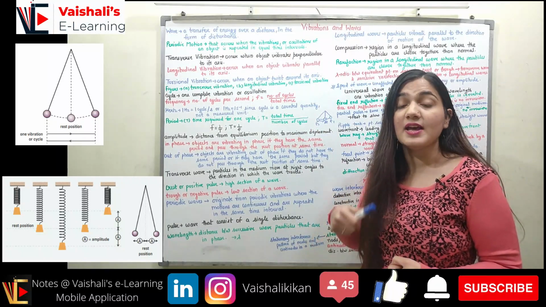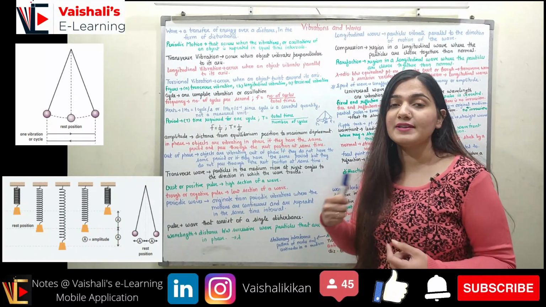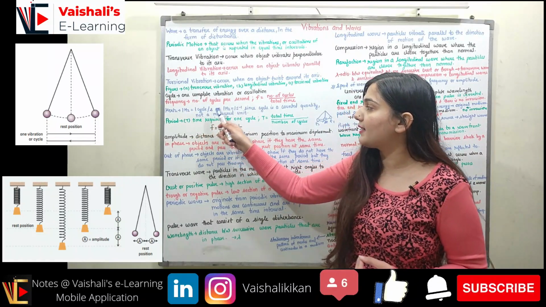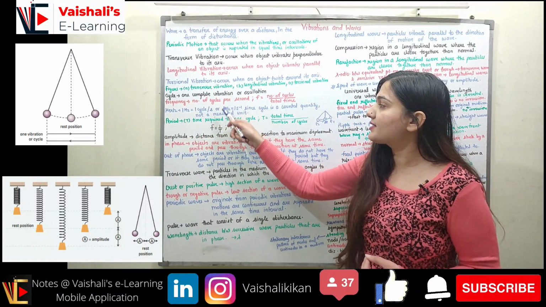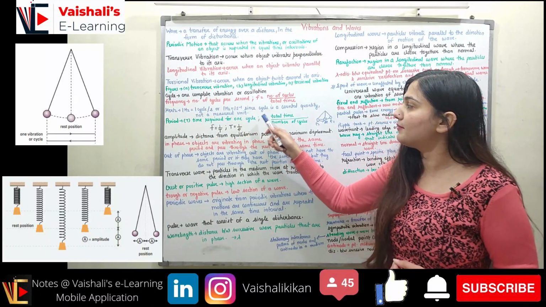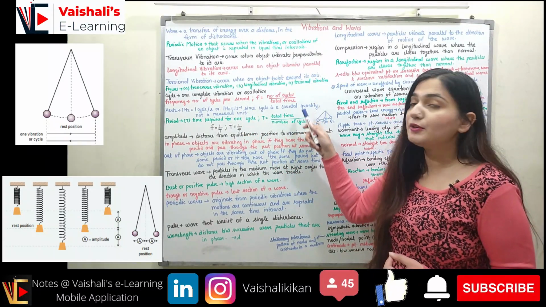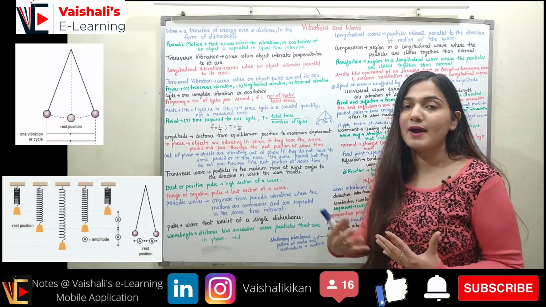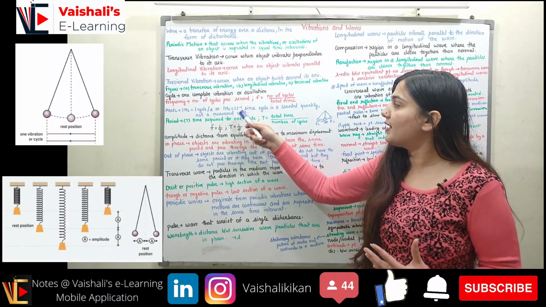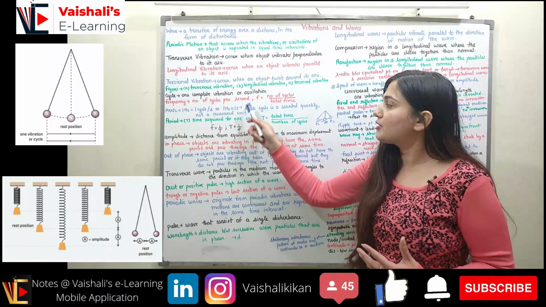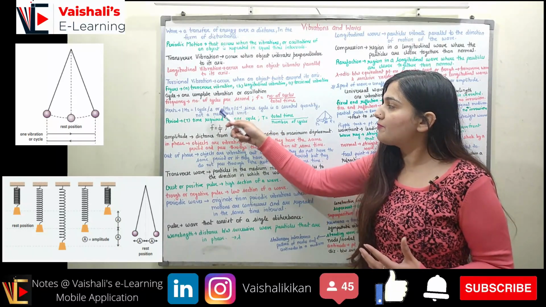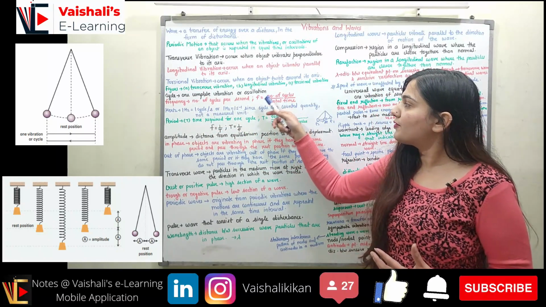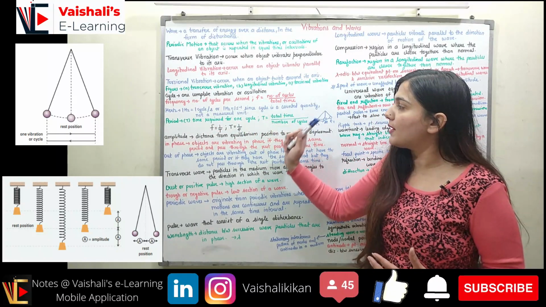Coming to the hertz. Hertz is the SI unit of the frequency. Frequency is measured in hertz, and 1 hertz is equal to 1 cycle in 1 second. So 1 hertz can be represented as 1 second inverse, since cycle is a counted quantity. Cycle is not having any unit, we can only count the quantity of the cycle. So 1 hertz is 1 second inverse. It's not a measured unit for the cycle, right? We have only a measured unit for the time. So 1 hertz will be equal to 1 second inverse.